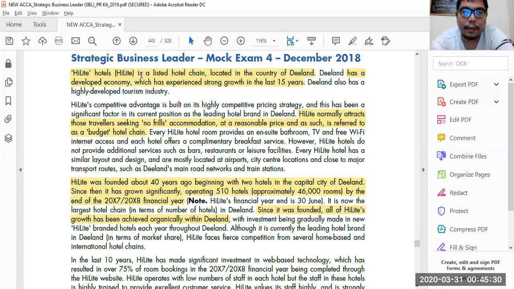Highlight Hotel is a listed hotel chain located in the country of D-Land. This is your business nature: they are a hotel chain, they are listed, and they're located in D-Land. D-Land is a developed economy which has experienced strong growth in the last 15 years. Highlight's target customers are travelers seeking no-frills accommodation at a reasonable price, so it is referred to as a budget hotel chain. Currently, Highlight is a budget hotel chain.